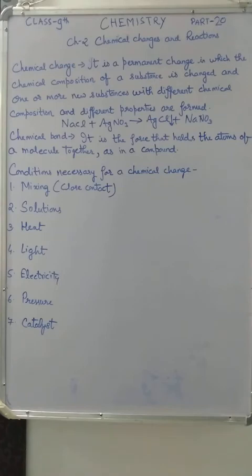Now a chemical change or chemical reaction occurs when particles collide. Collision occurs when reactants are in close contact or by supply of energy. For chemical change or chemical reactions, certain conditions are required. So what are those conditions?